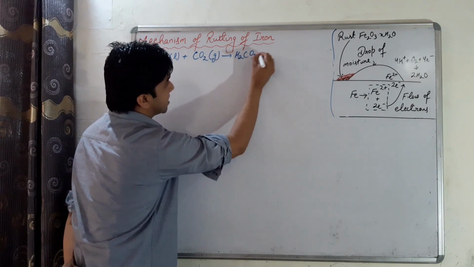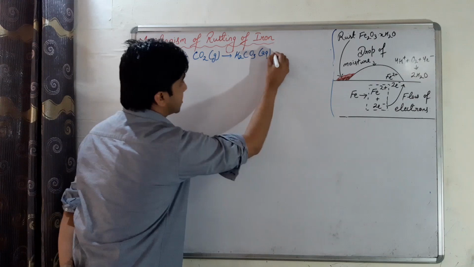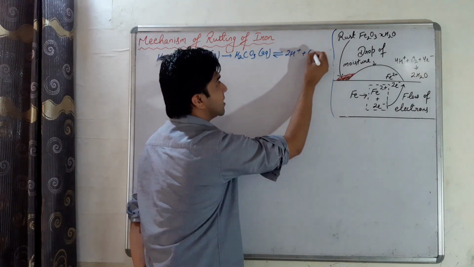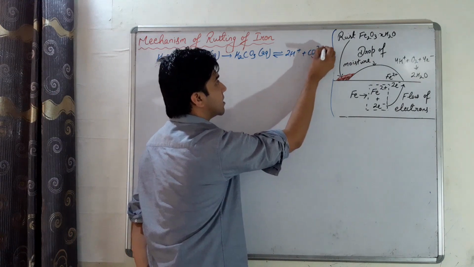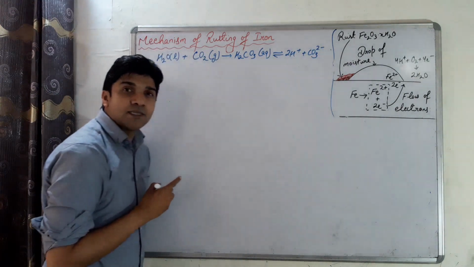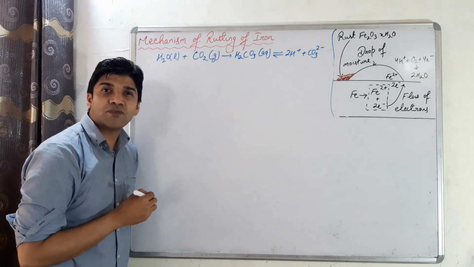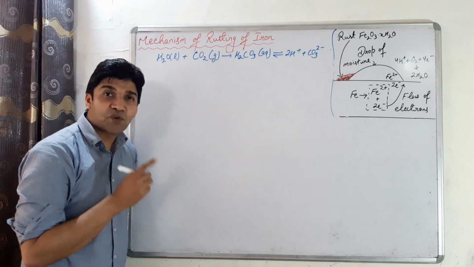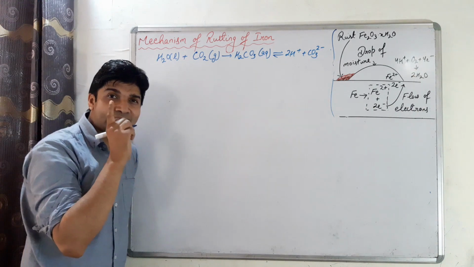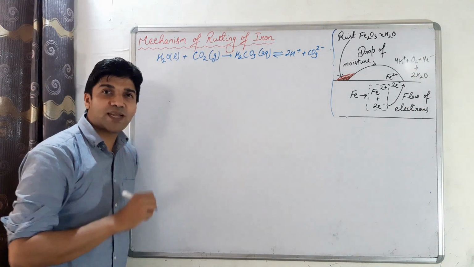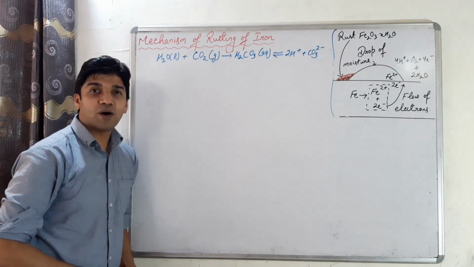In this case, it is carbonic acid, which dissociates to form hydrogen ions. And these hydrogen ions will facilitate the loss of electrons from the metal surface iron from a particular spot, and that spot is called anode, because at anode we have loss of electrons by the process of oxidation.